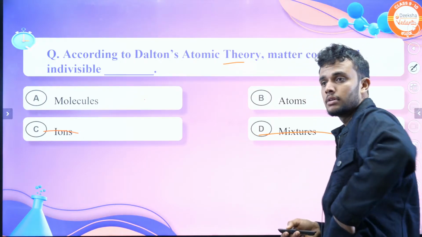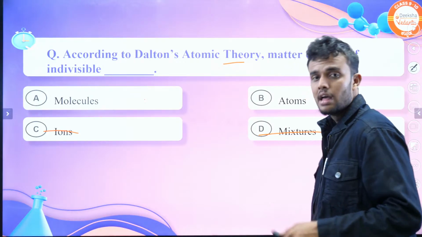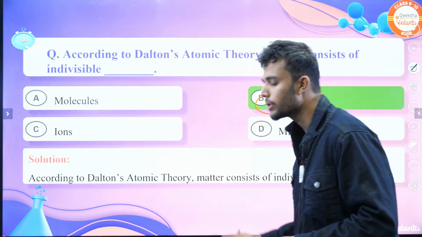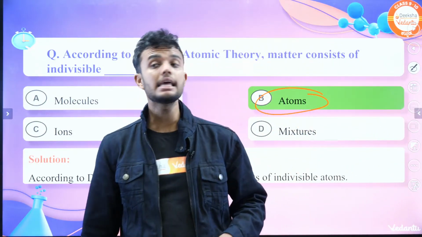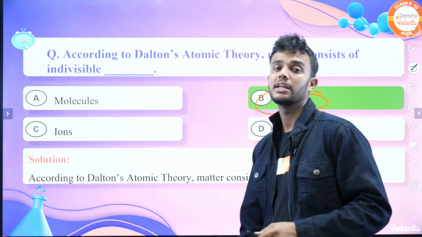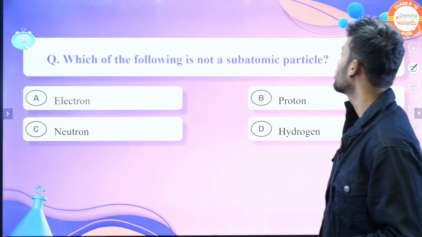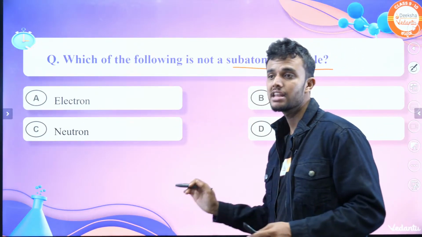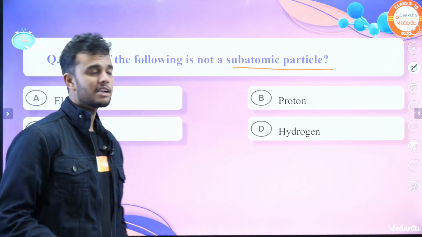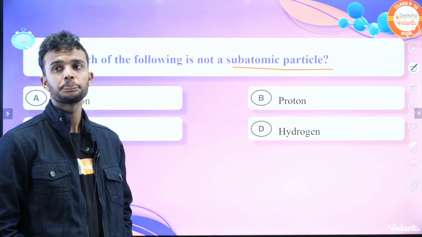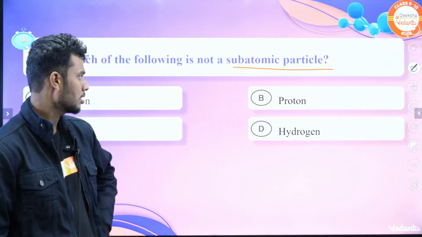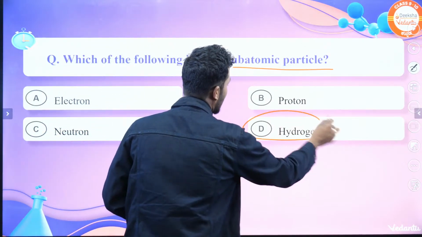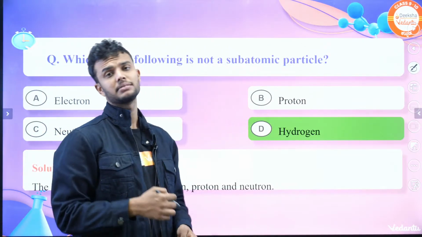What is the answer, students? The answer is, we already know, atoms. According to Dalton atomic theory, we cannot divide the atom further. Atom is a very small particle. Next, move to the second one. Which of the following is not a subatomic particle? Electron, proton, neutron, hydrogen. I think it's a very easy question. Come on, if you know the answer, let me know in the chat section first. What is the answer? The answer is hydrogen. Hydrogen is an atom, not a subatomic particle, right?